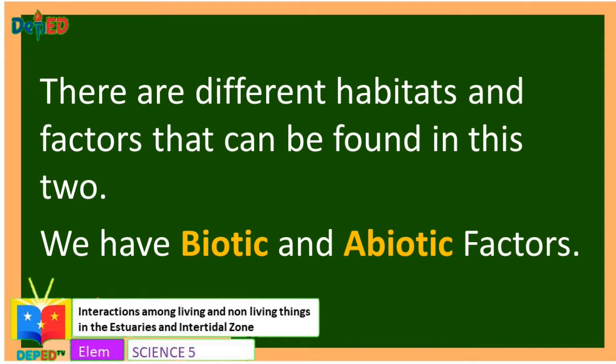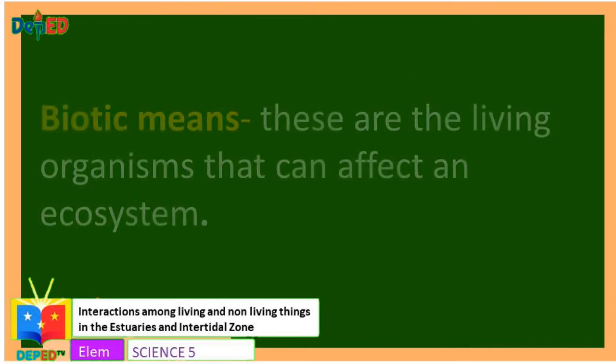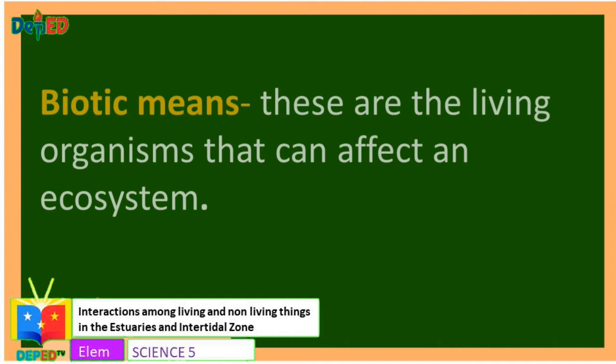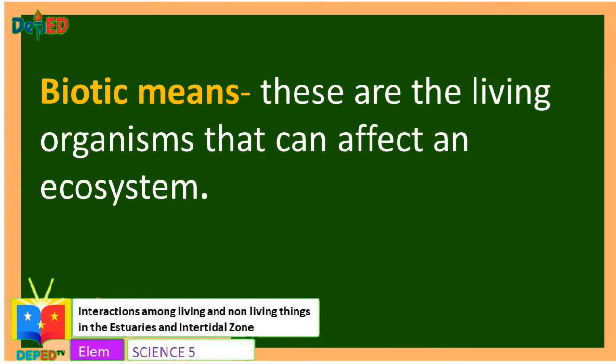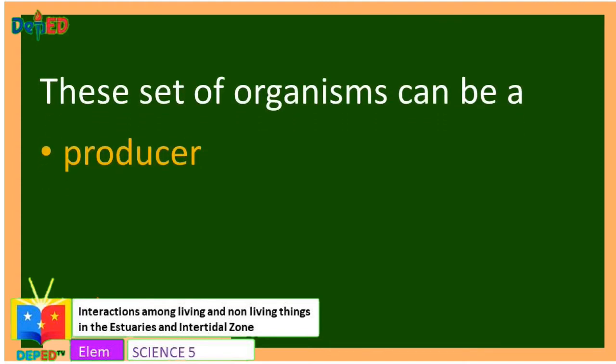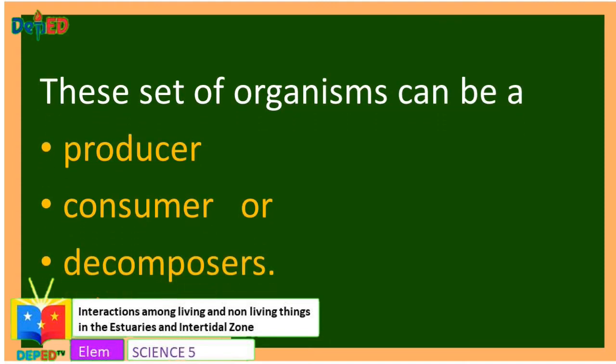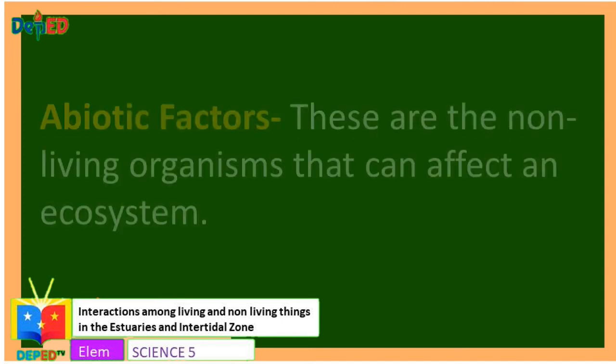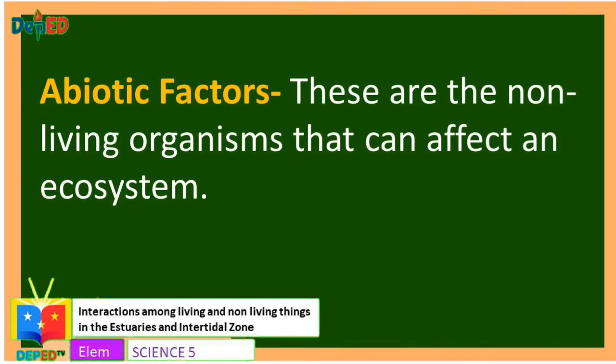There are different habitats and factors that can be found in these two ecosystems. We have biotic and abiotic factors. Biotic means these are the living organisms that can affect an ecosystem. This set of organisms can be a producer, a consumer, or a decomposer. While abiotic factors are the non-living organisms that can affect an ecosystem.